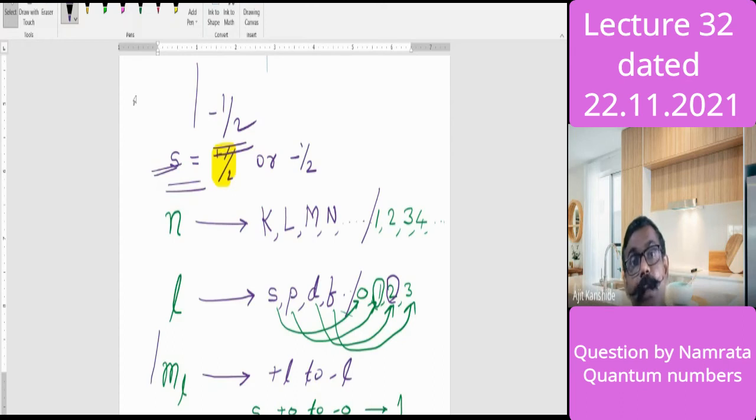But remember, because of the +1, 0 and -1 values, there are 3 P sublevels. Those are Px, Py and Pz. So this magnetic quantum number truly talks about the orbital. Is that third quantum number clear?